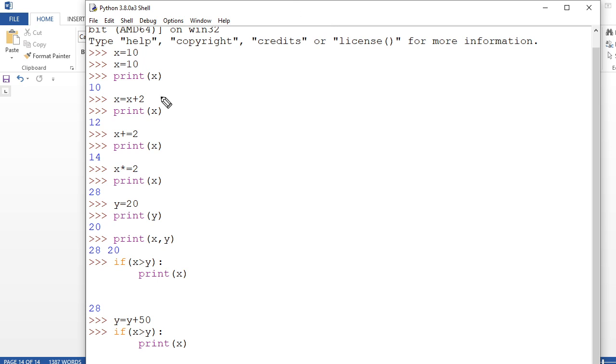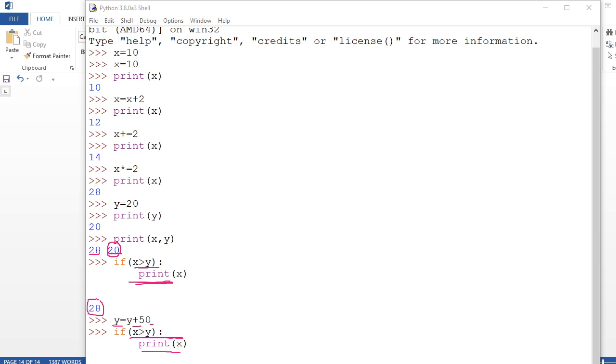So here you see in this one x is 28 and y is 20, so I am using x greater than y, relational operator I am going to use. So it is printing 28 here because x is greater than y. After that, next one I make some changes, that y equal to y plus 50. Now I am adding the value 50 to y. So now the previous value of y is 20, now it becomes 50 plus 20, 70. So it is checking here x greater than y. 28 is greater than 70, no, print x. So it has not printed anything here.